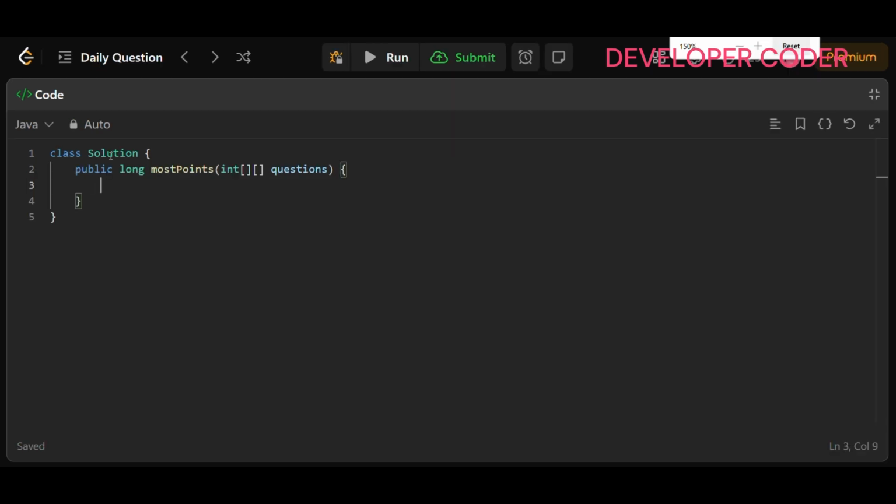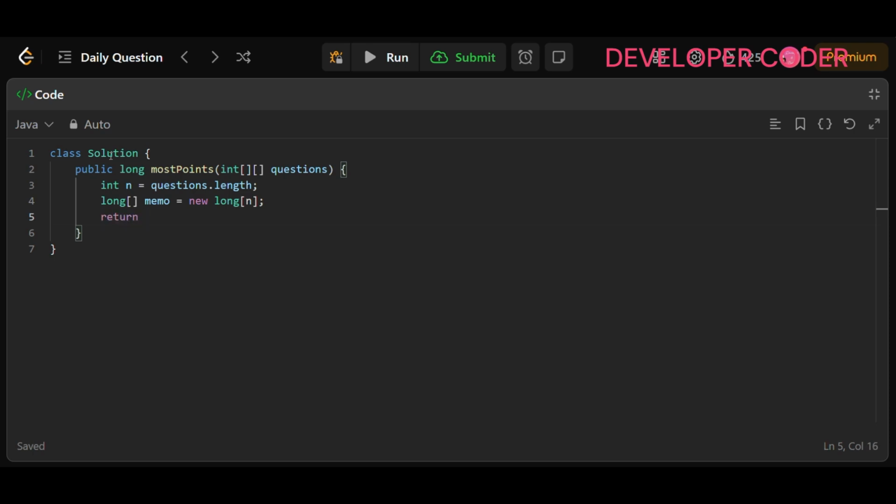So here write int n is equal to questions dot length. Okay, and then create one memoization array. Let's name it as memo, and here you have to write new long n. Okay, n only, right? So this is a memoization array, right? And then from here I will just simply return one helper method. I'm going to call that, and in this helper method I'm just going to pass the questions. Okay, and I will pass the starting index from where we are starting. I will pass the length and I will pass the memo array. Okay, so this is done.